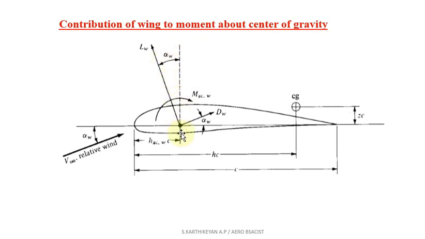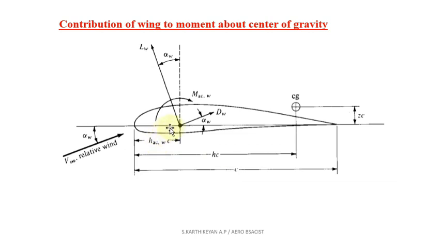Similarly, the distance between the aerodynamic center and the leading edge is HACWC. All these parameters are connected with the chord line, but this is the zero lift line, so we have to convert into the chord line. That is why the chord term C comes into the notation.